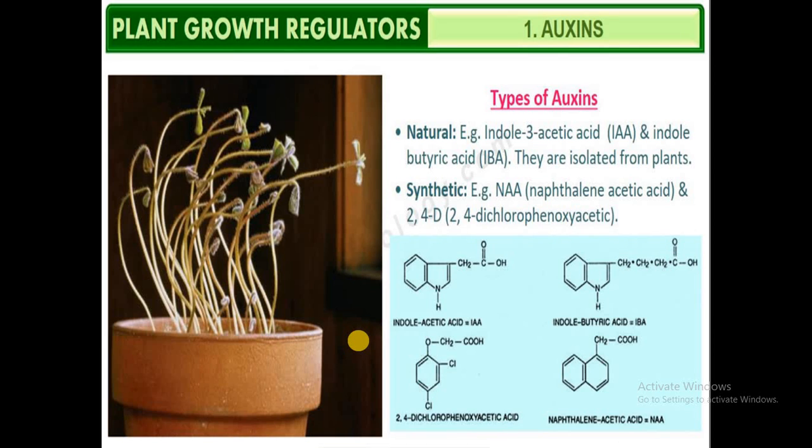Coming to the types of auxins, we can classify them into two types, natural auxins and synthetic auxins. If they are produced from the plant, or if you isolate them from the plant body, these are called natural auxins. Examples for natural auxins are indole 3-acetic acid, which is IAA, and IBA, indole butyric acid, which are isolated from the plant. Whereas the synthetic auxin examples are NAA and 2,4-D. NAA stands for naphthalene acetic acid and 2,4-D stands for 2,4-dichlorophenoxyacetic acid. Chemically, in the laboratory, we can artificially synthesize these auxins, that is why these are called synthetic auxins.